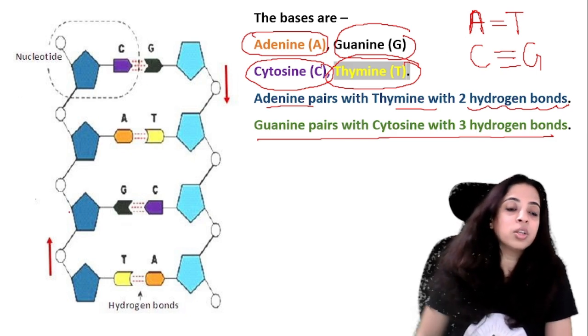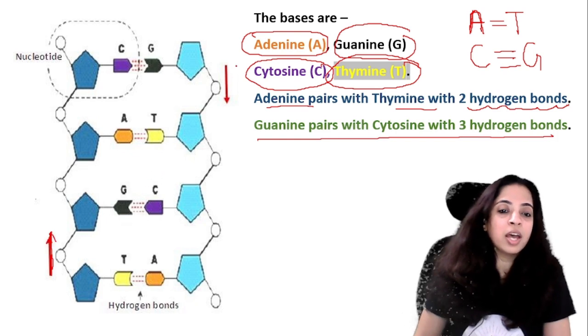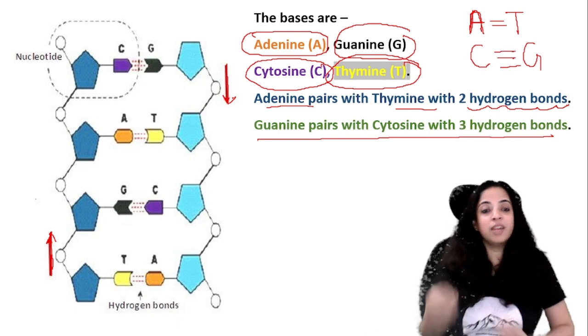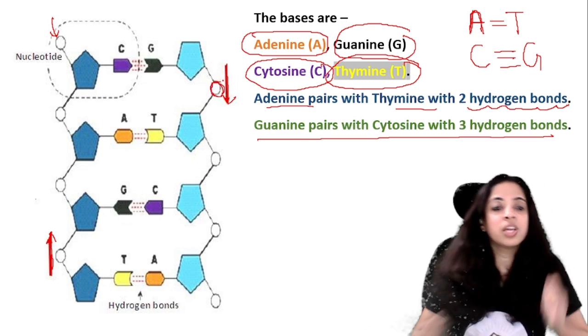Always when you draw the diagram, remember to make these red colored arrows. Can you see these red colored arrows? They are showing that it is in the twisted form. Can you see here? This phosphate is up, but here the phosphate is down. So they are twisted.